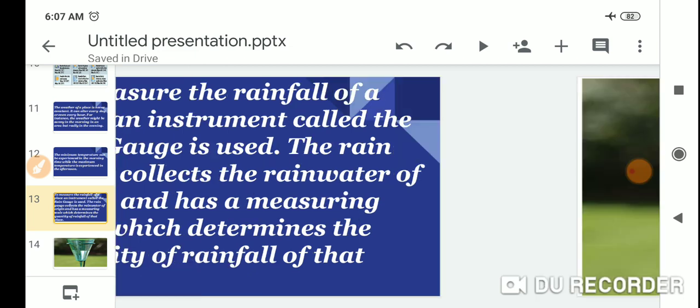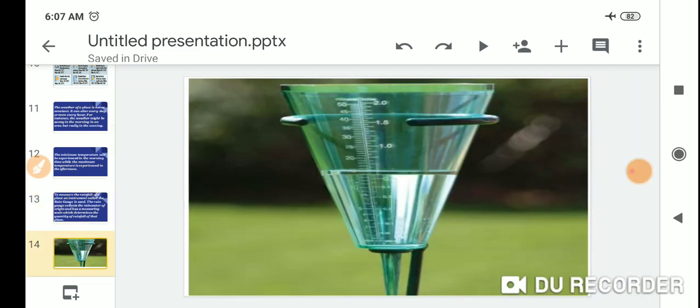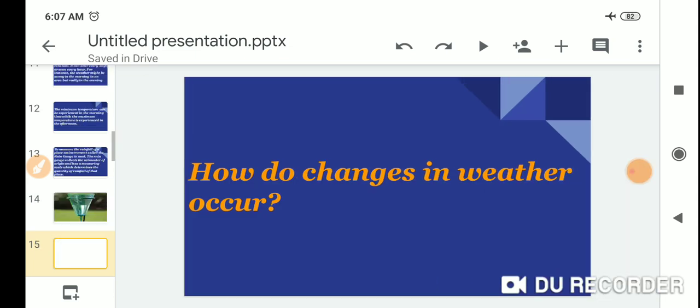So look at this picture, dear students. This is called the rain gauge. It collects the water and has a scale, so we can see the minimum and maximum rainfall that day.